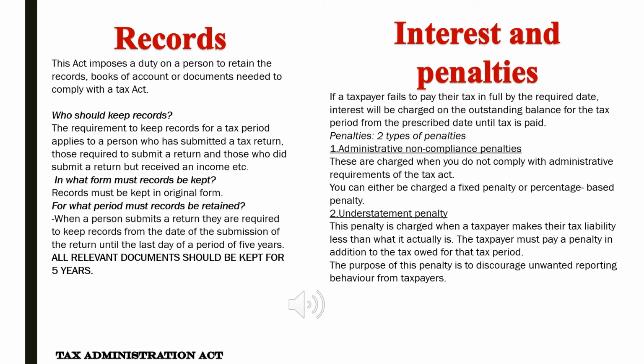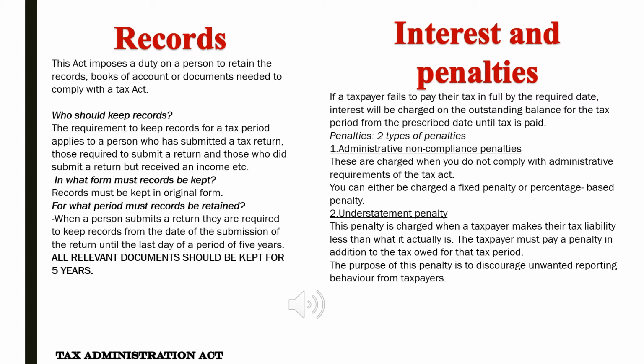Now, moving on to interest and penalties. If a taxpayer fails to pay their tax in full by the required date, interest will be charged on the outstanding balance for the tax period from the prescribed date until tax is paid. Penalties. There are two types of penalties: the administrative non-compliance penalties as well as the understatement penalty. In terms of the administrative non-compliance penalties, these are charged when you do not comply with administrative requirements of the Tax Act. You can either be charged a fixed penalty or percentage-based penalty.